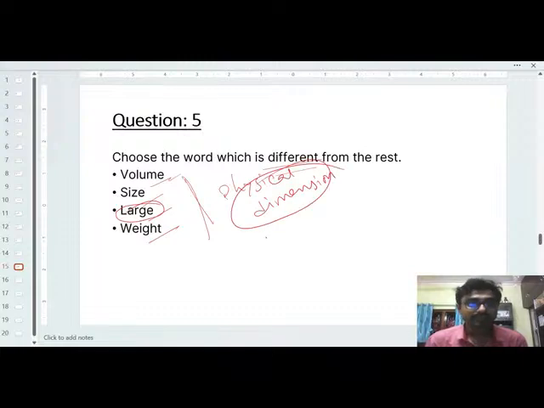Okay, physical dimension. But the large can be the dimension if you can define large as a centimeter, or as a length, or as a breadth. But large in respect of what? Is it in length, is it in size, is it in volume, is it in weight, what? So that's why large will be the odd from this list 3 option.